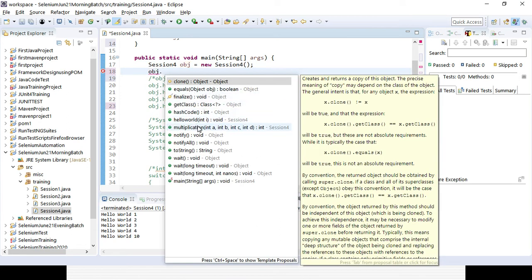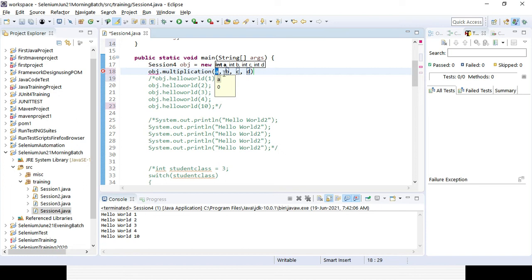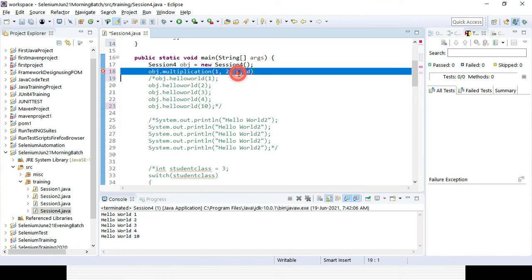right? So here you need to provide 4 variables, suppose 1, 2, and 3, and 4. In case you need to use it multiple times, you can go that way, right? So I will be giving 4 variables. And now if you want to run it, it will definitely not give any output here, because we need to store it and print it, right?